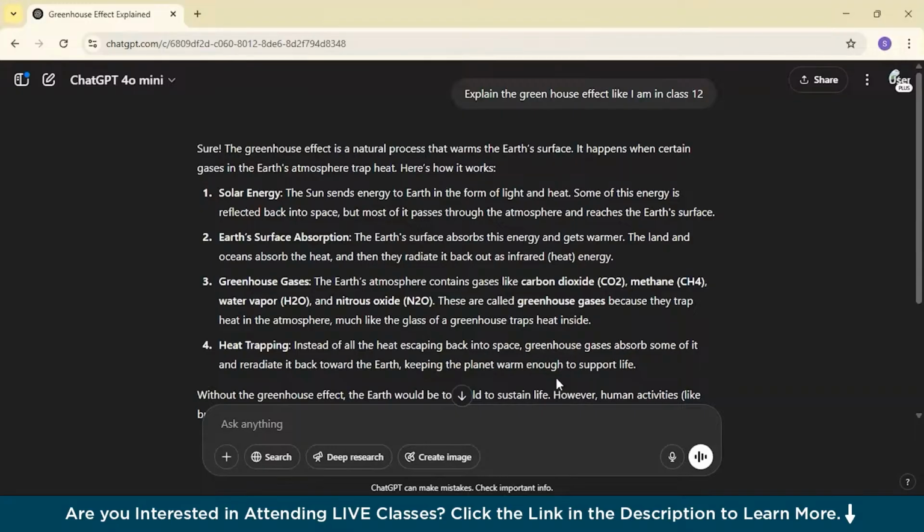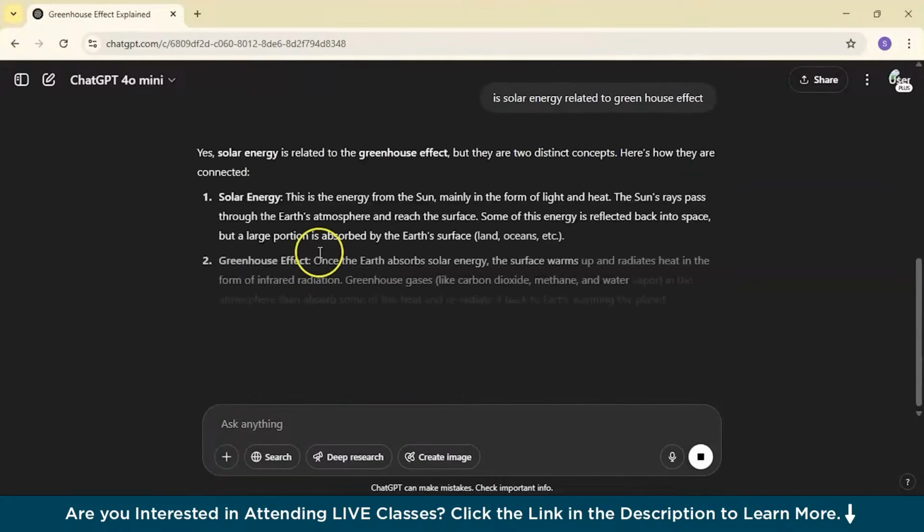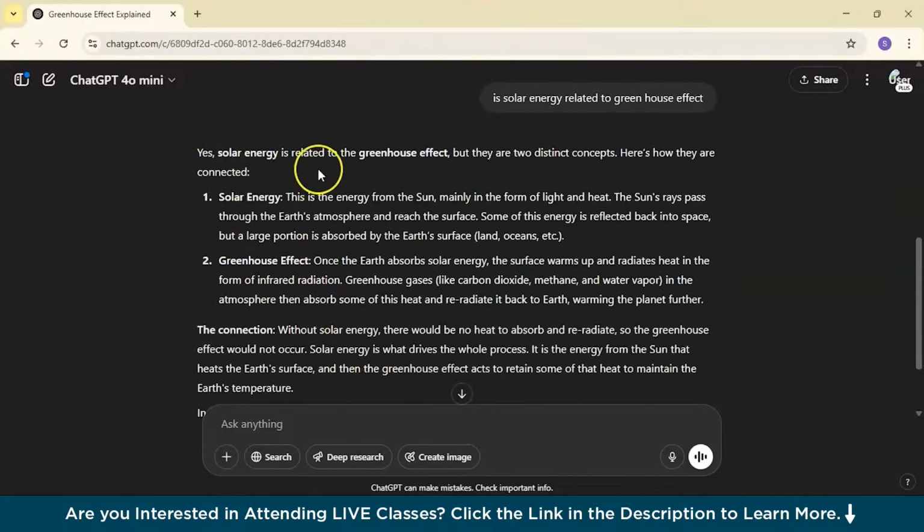We have typed a question and we have got a simple and easy to understand answer. And you can even have a follow-up question. Like if I ask, is solar energy related to the greenhouse effect? You can even have a follow-up question. Yes, solar energy is related to the greenhouse effect. So it's almost like its own tutor. So great for late night cramming or quick concept clarity.